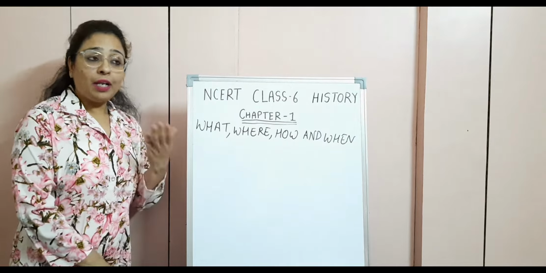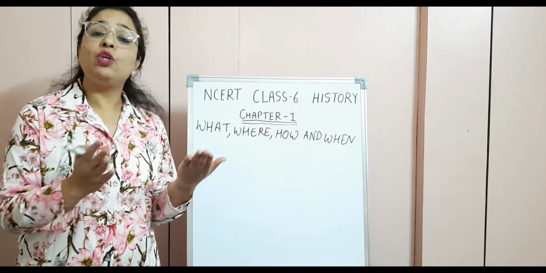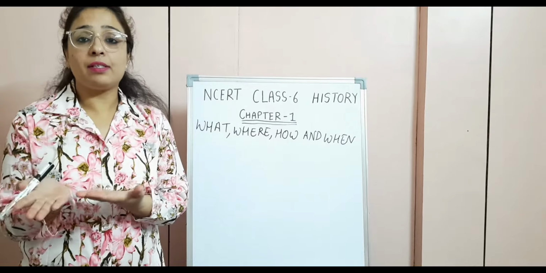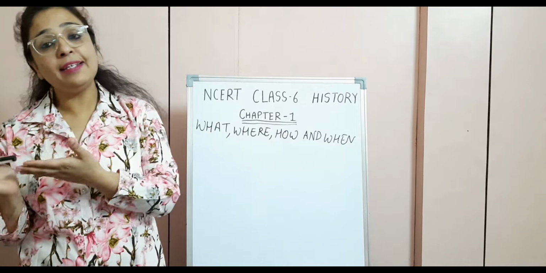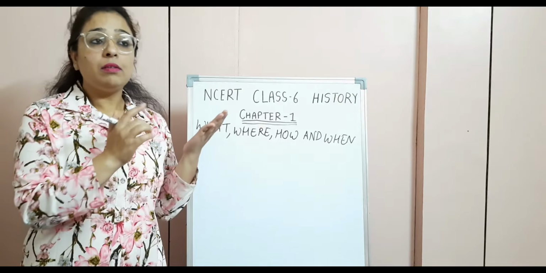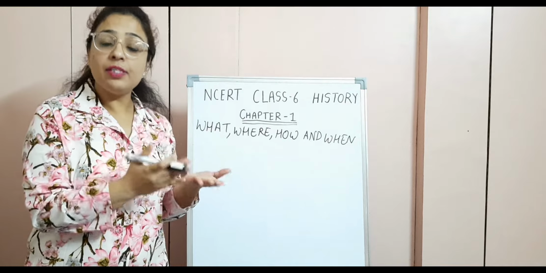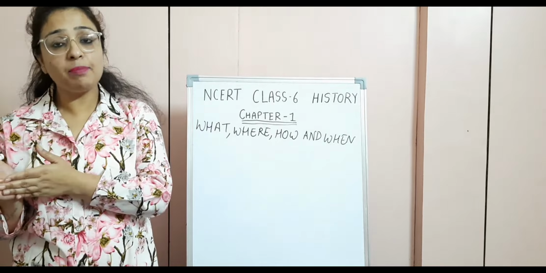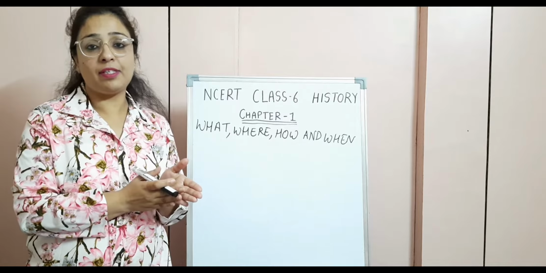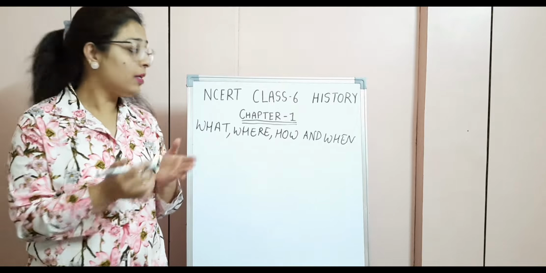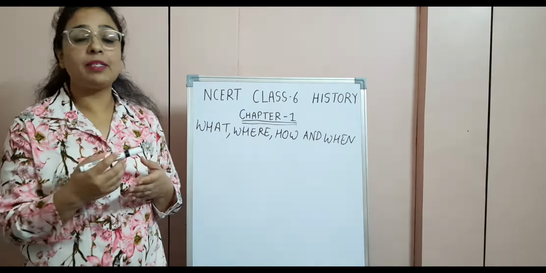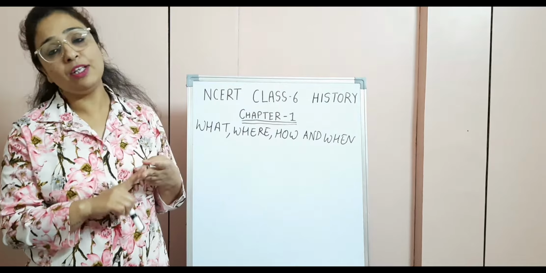Till now in class 5, you were studying EVS. That was the combination of science and social science. But in class 6 onwards, we have science as a separate subject and social science as a separate subject. In social science, we are going to have 3 subtopics, that is history, civics and geography.